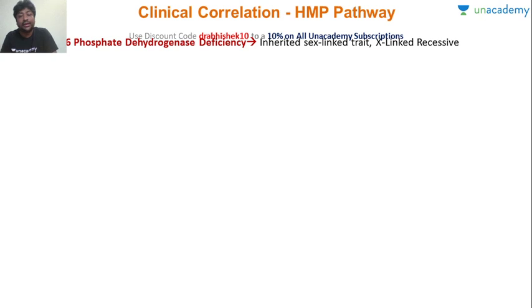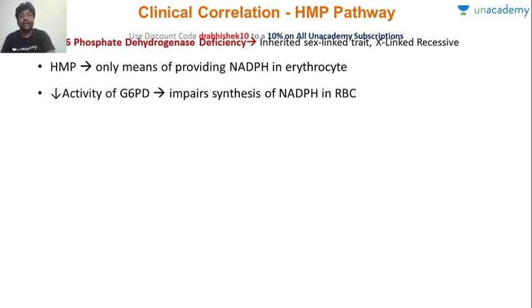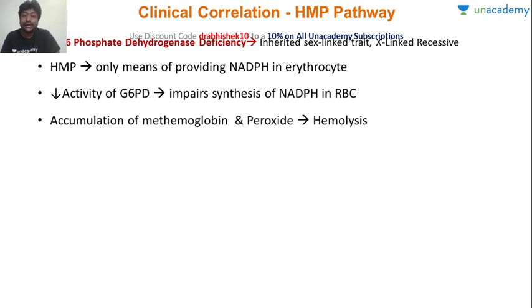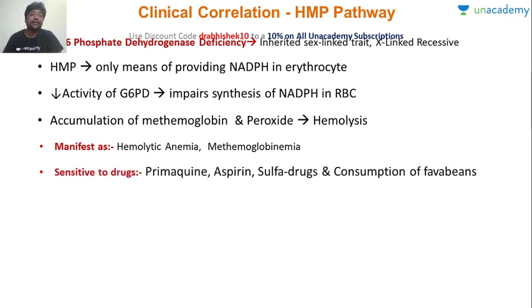So let's look at 2 clinical correlations. First of all, glucose 6-phosphate dehydrogenase deficiency. You are going to read a lot about this in PATH. It's an X-linked recessive disorder. Now the basic pathophysiology: the HMP pathway is the only means of providing NADPH in the erythrocyte. So decreased activity will impair synthesis of NADPH, which will lead to accumulation of methemoglobin and hemolysis. This manifests as hemolytic anemia and methemoglobin. We have already talked about it, and there are certain drugs which can further reduce the activity, and that will lead to further hemolysis.